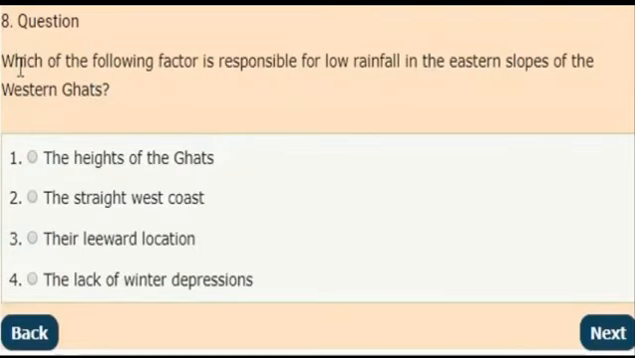Next question. Which of the following factors is responsible for low rainfall in the eastern slopes of the Western Ghats? And the correct answer is their leeward location. This is responsible for the low rainfall in the eastern slopes of the Western Ghats.